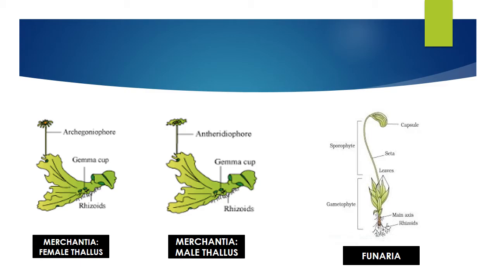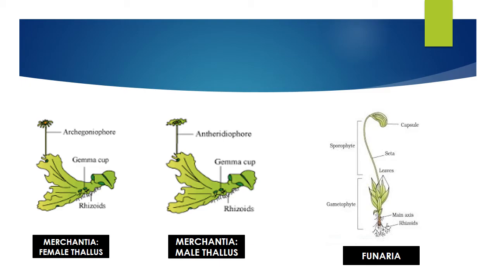Here the male thallus is given. It's very simple. If you remember the female thallus, it's easy actually. Here there is no sunflower-like structure. That is the antheridiophore, which produces antherozoids. Funaria is here, and this is a very good diagram to help you understand what is gametophyte and what is sporophyte.